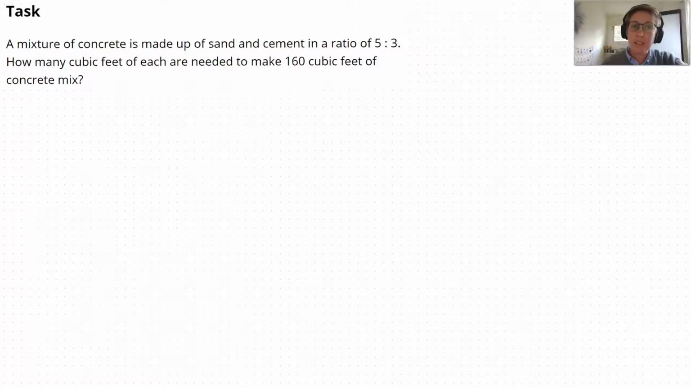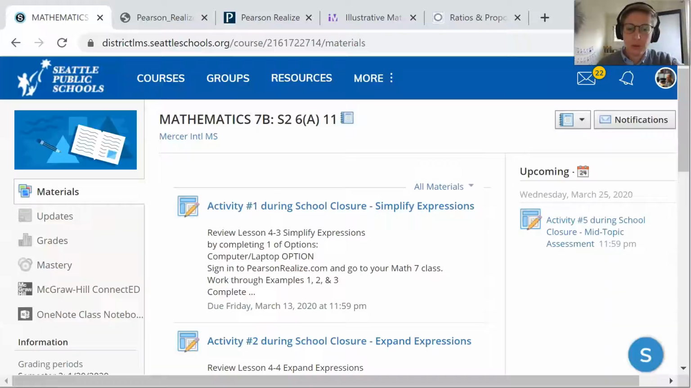So to start off, this is the task we're going to work on today. It's around ratios, but I also wanted to make sure you all knew about all the resources available to you as a Mercer student. So first of all, through Seattle Public Schools, you can go to the seattleschools.org website. You can find Schoology groups.